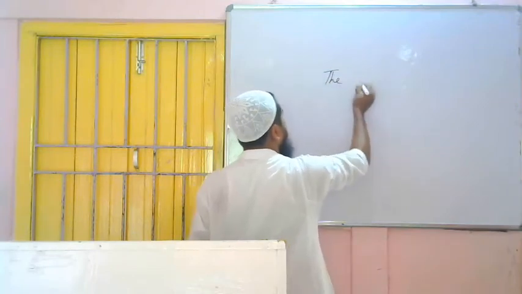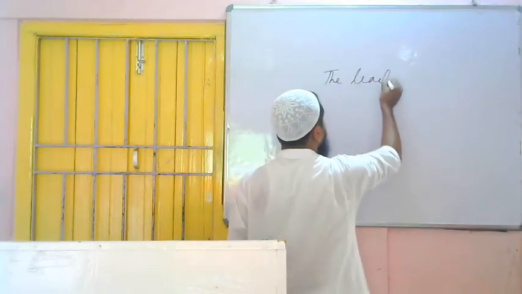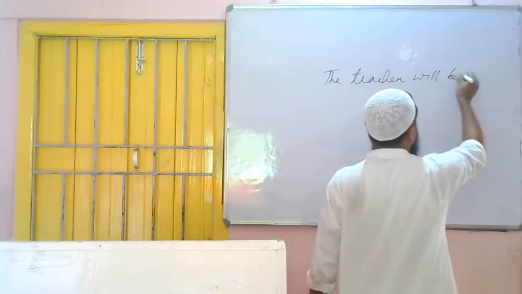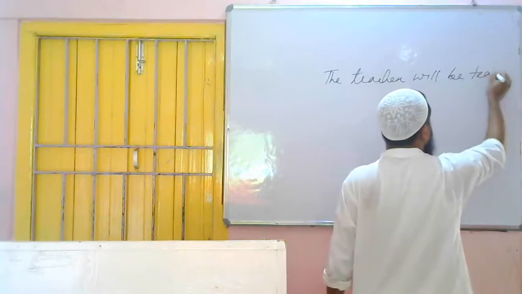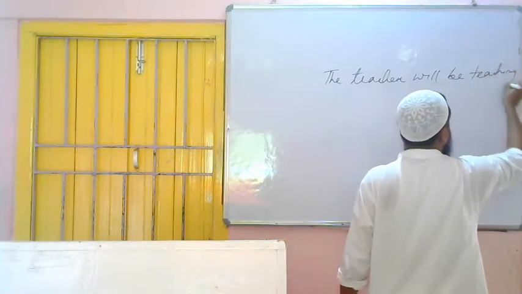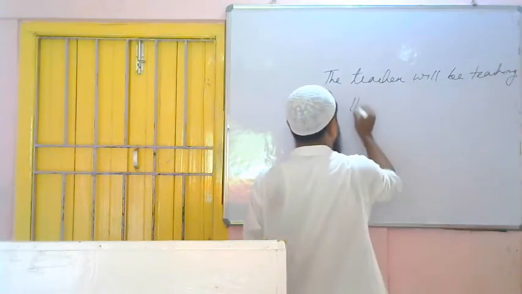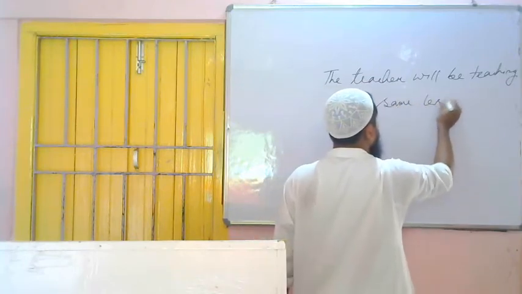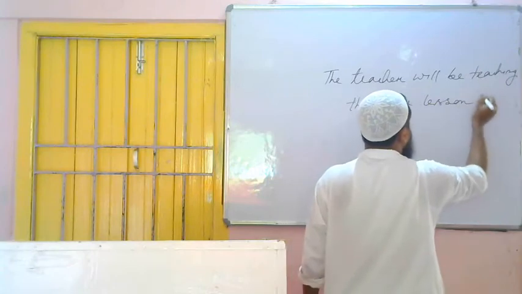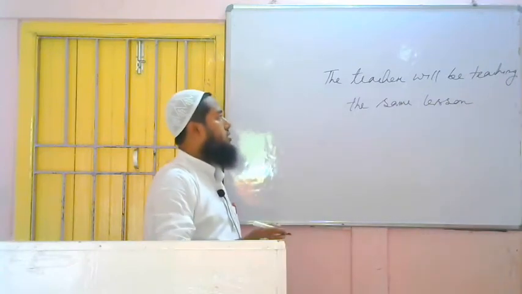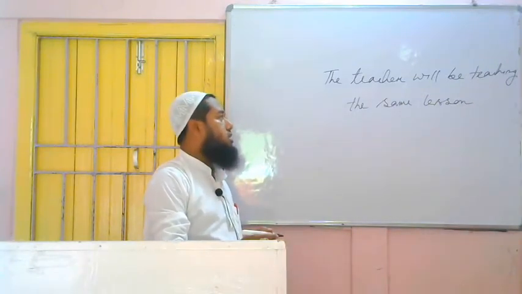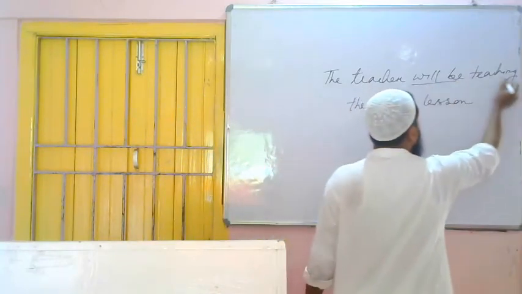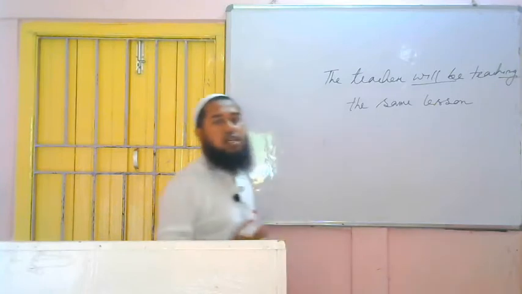The teacher will be teaching the same lesson. So we have understood this is a sentence of future continuous tense. How? Because will be is there and verb ing is there. So we have understood this is a sentence of future continuous tense.